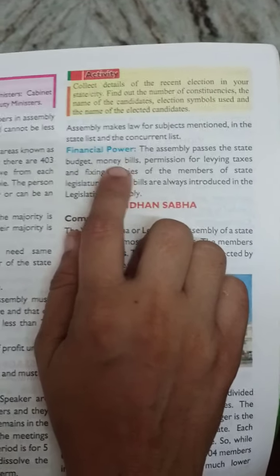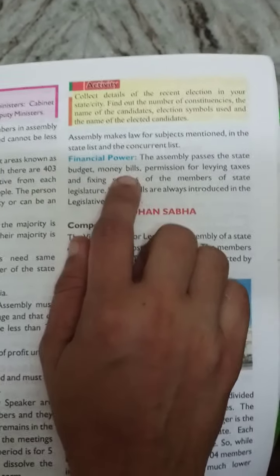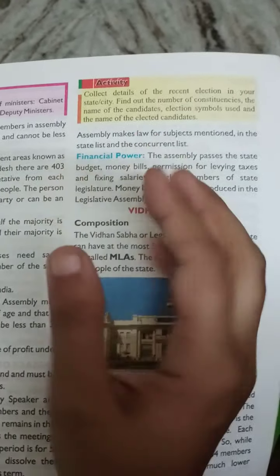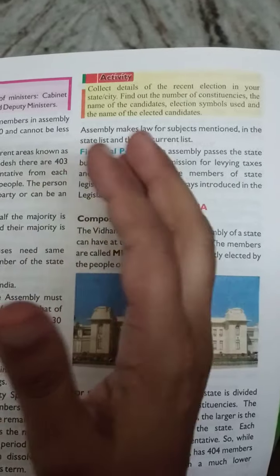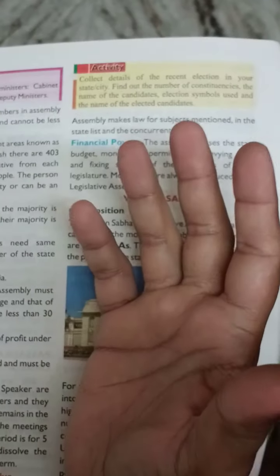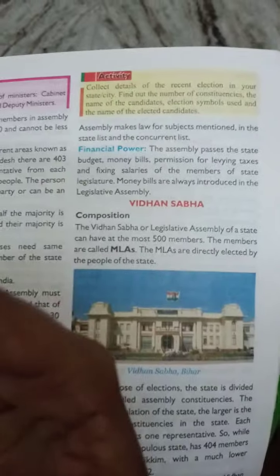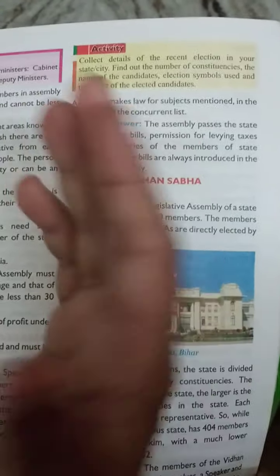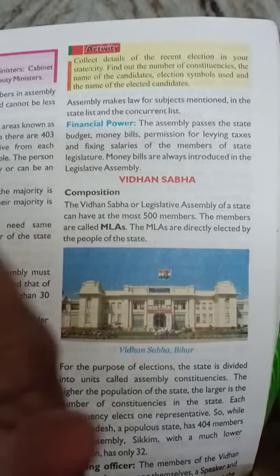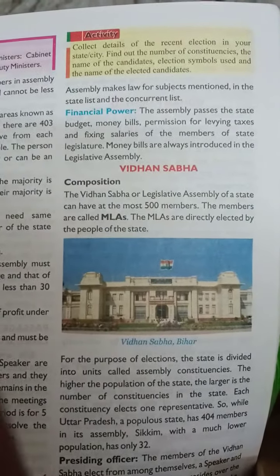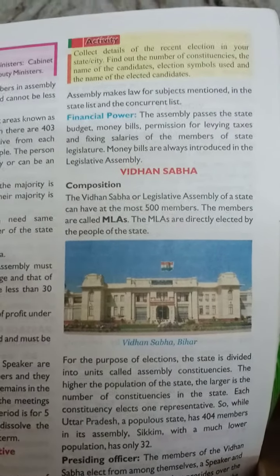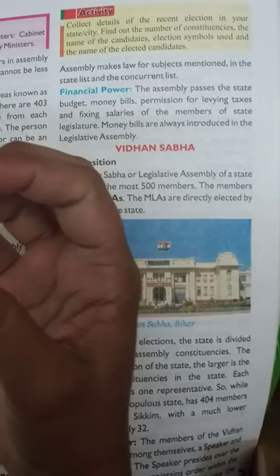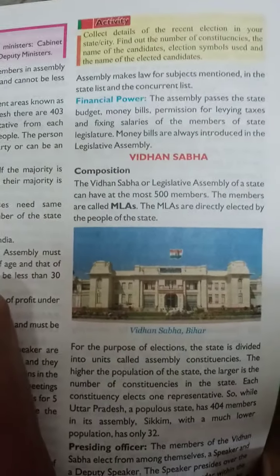Students, money bill, not the bills that we see. Money bills refers to a draft law, and it deals with issues such as receipt and spending of money. Tax laws are also there, means laws are framed that how much taxes to be levied on the persons, and it is also related to the expenditure of the government, that the government has to spend money on which thing and how much. So all these things are related to the money bills.